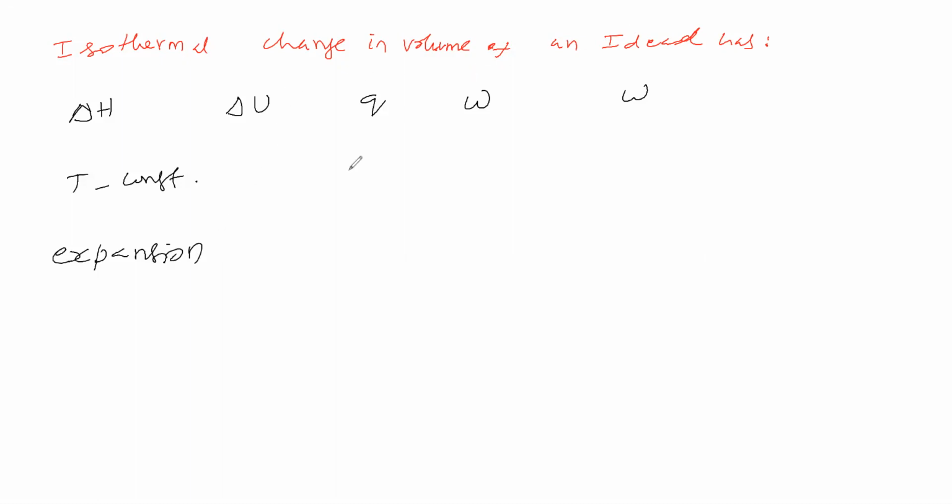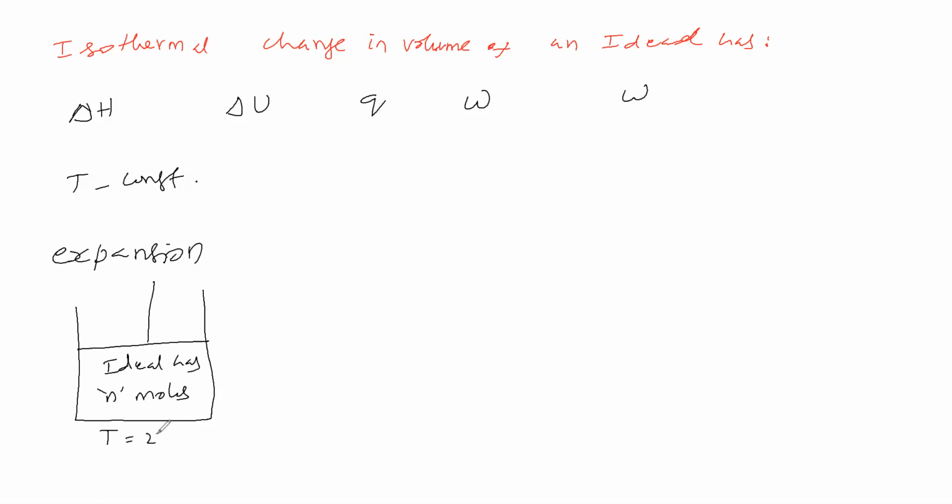If the ideal gas undergoes compression, that time also volume changes. Now we will take an expansion. We will take a piston here. In this, let us take n moles of ideal gas, with temperature, suppose, 27 degrees Celsius, volume V1 liter, and pressure equal to 2 atmosphere. Like this we will take this ideal gas.